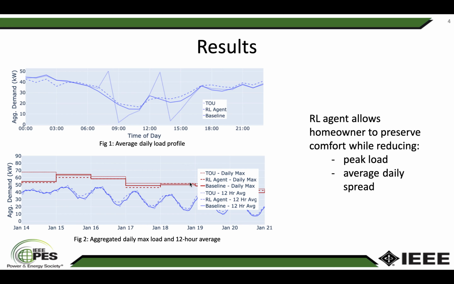Here, the dashed blue line represents the scenario under the RL aggregator, and the dotted blue line represents the demand under the time of use price signal, while the solid blue line represents a scenario with constant pricing. In the lower graph, we can see that the daily maximum demand is reduced for most of the days of the simulation, and the overall maximum demand on day 2 is reduced significantly. The combination of these two results shows that the need for ramping and overall grid capacity is reduced.